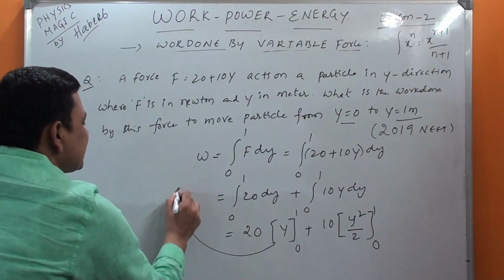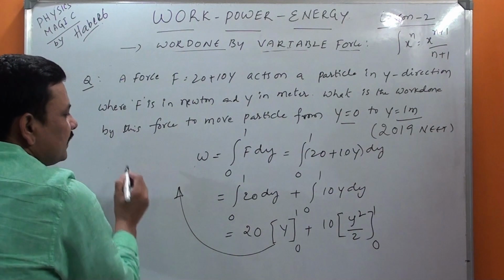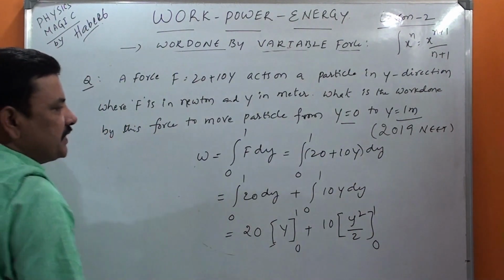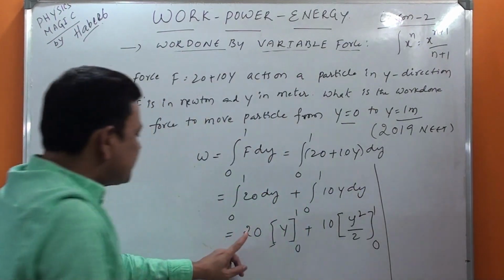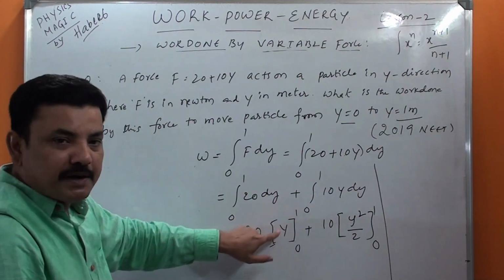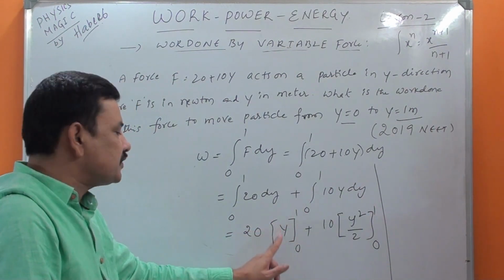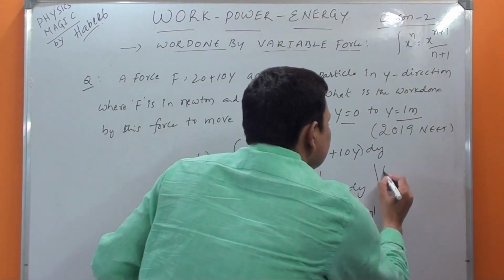I am writing this continuation here, otherwise if I write down there you cannot see it. For y, first substitute the upper limit 1 minus the lower limit 0. 1 minus 0 is 1, so 1 into 20 is 20.